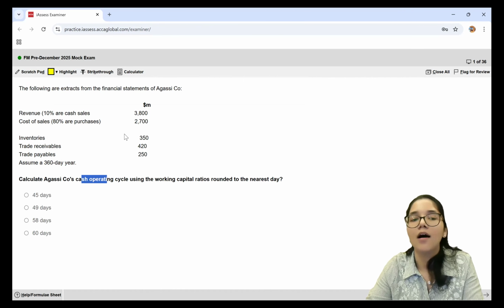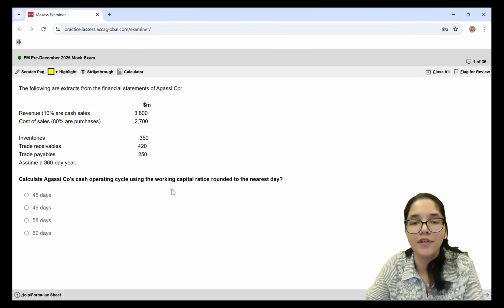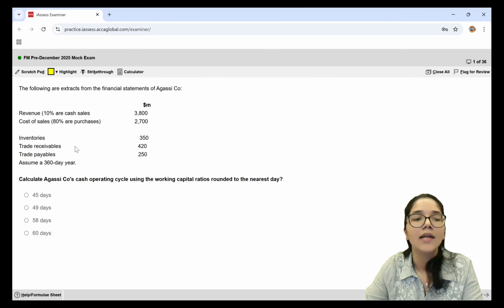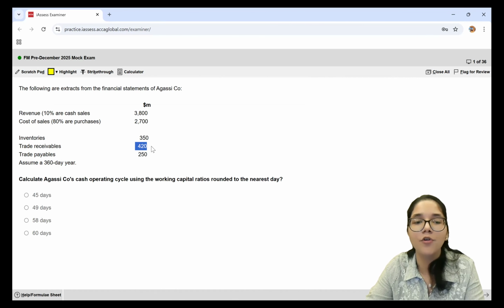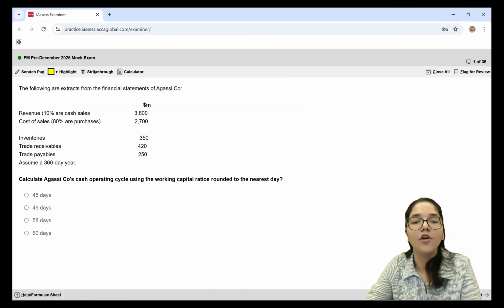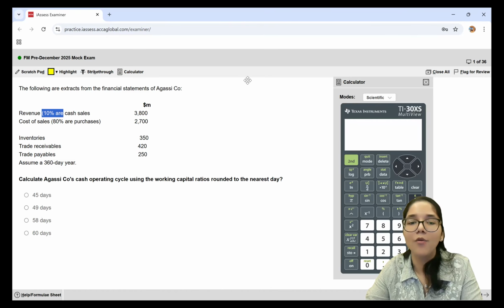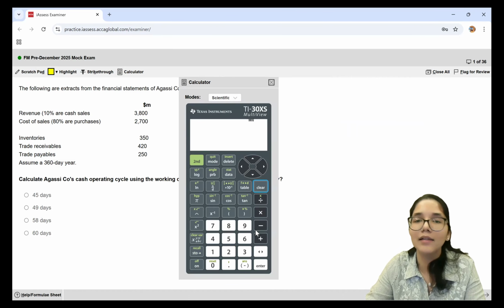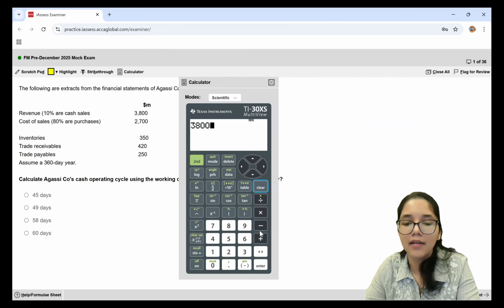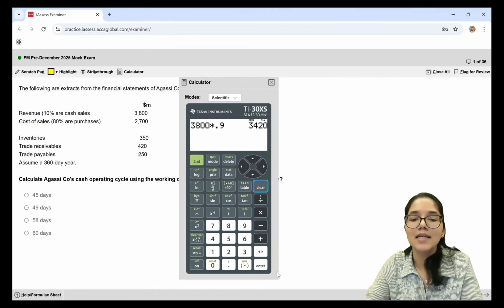The receivable collection period will be equal to the balance of the receivables divided by the total of the credit sales, multiplied by 360, because the question has told me to use 360. They are telling me the amount of the receivables is $420 million, and for my denominator I need the credit revenue. So how can I find out the credit revenue? They are telling me that out of a revenue of 3,800 million, 10% are cash sales. That means the remainder 90% would be credit sales. So 3,800 multiplied by 0.9. This is the amount of credit sales which the business has at the moment.